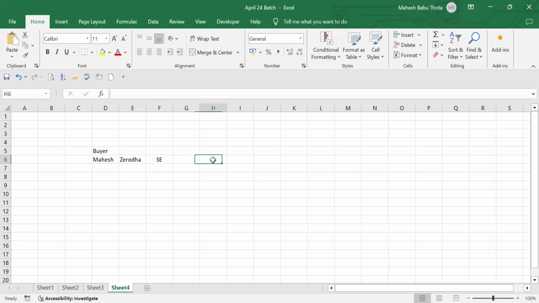And on the other side, there is a person called Ashok, and he is using Angel Broking. What is Angel Broking? It is also a broker. So Ashok's broker is Angel Broking. He has a demat account with Angel Broking, and I, Mahesh, have an account with Zerodha. Ashok is a seller.